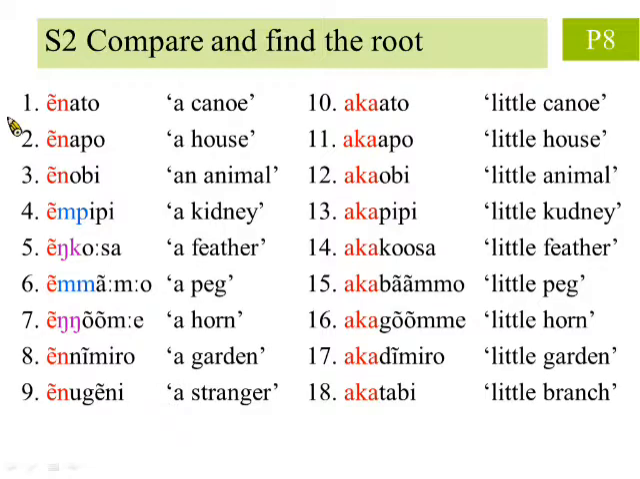Next, we compile the words and find the root of each word. Let's look at the first row. We mark the different parts of these 2 words in red. We observe that the parts in red occur at the beginning of the words, one meaning a or an, and the other meaning little. The parts in black are their common root.